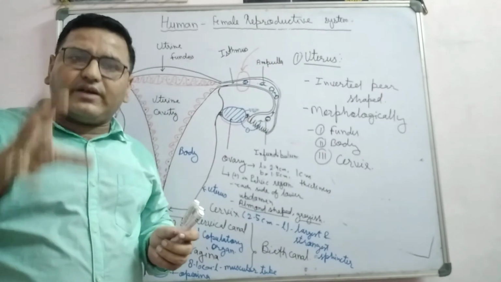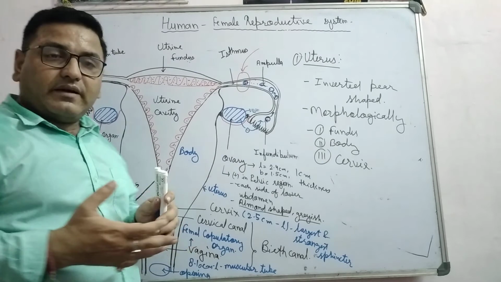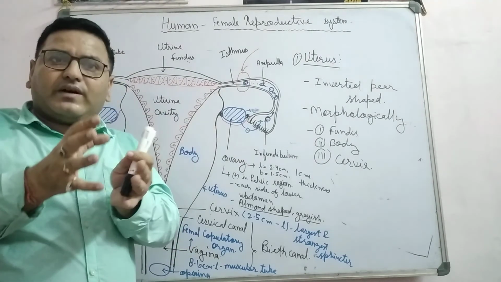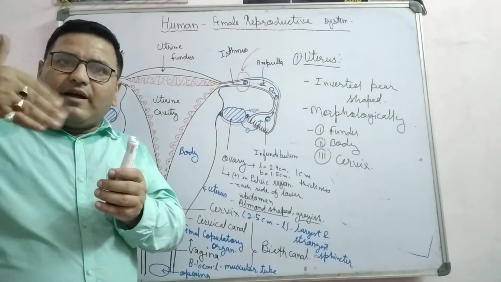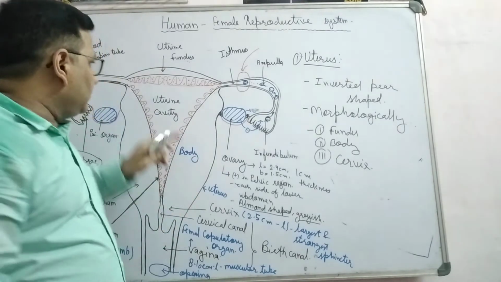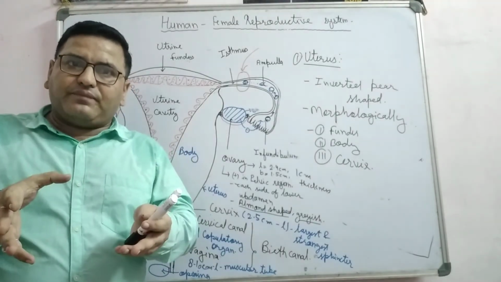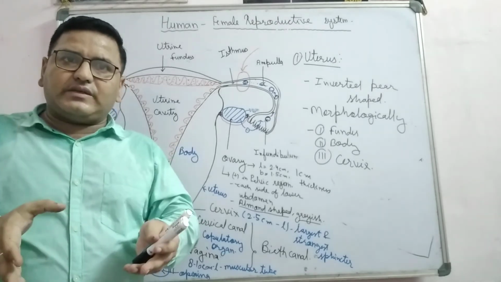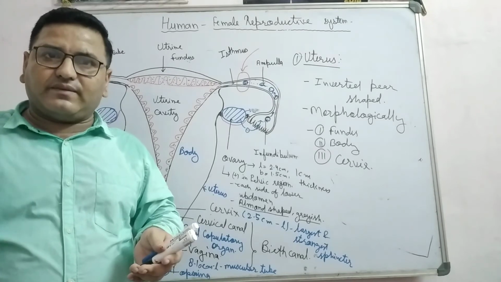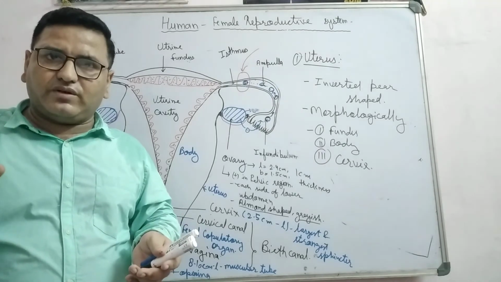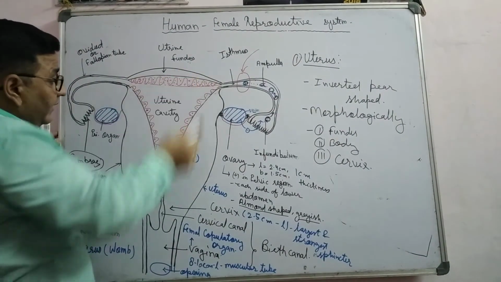This is known as implantation. So the uterus holds the embryo, provides nourishment and further development up to 9 months, about 9 months 10 days. This is the main function of the uterus.